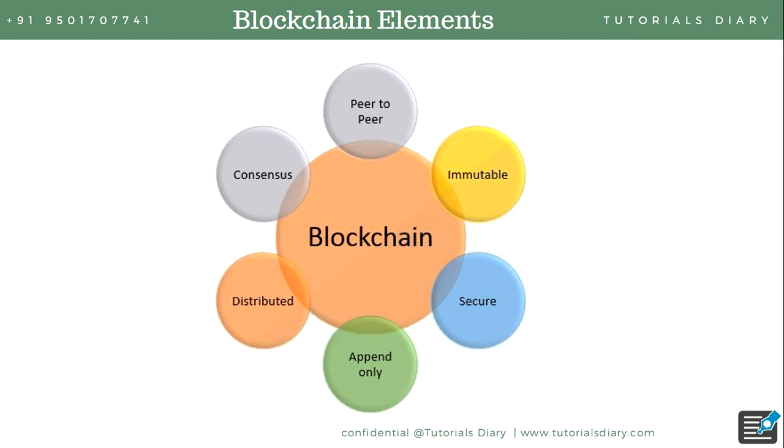So blockchain is append only. As I just talked about, this is immutable plus append only. When we say append only, whenever you write data to a blockchain, you will not be able to revert that. You can only append information, you cannot change the information in a blockchain. That is append only. Distributed, as we have discussed, since this is a peer-to-peer network, the same copy is there on all the peers. So information is distributed on a blockchain.